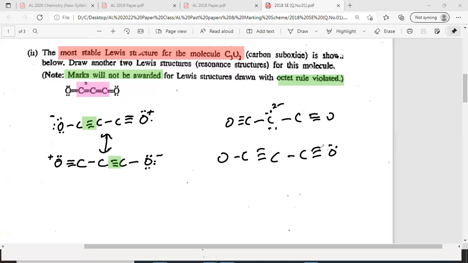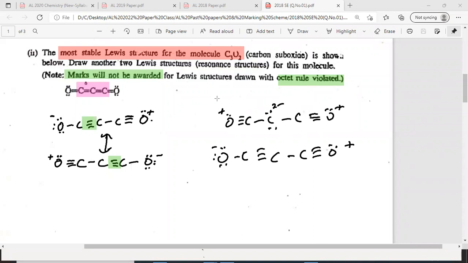There are 3 lone pairs. These two also possible. Minus and here plus. This is 2 minus, then this one becomes plus. Here plus charge, here plus charge.